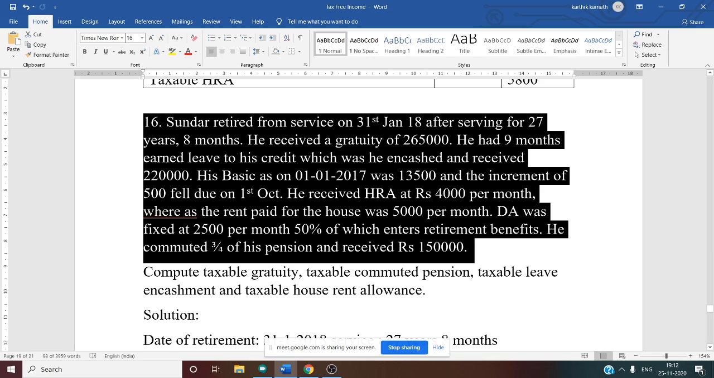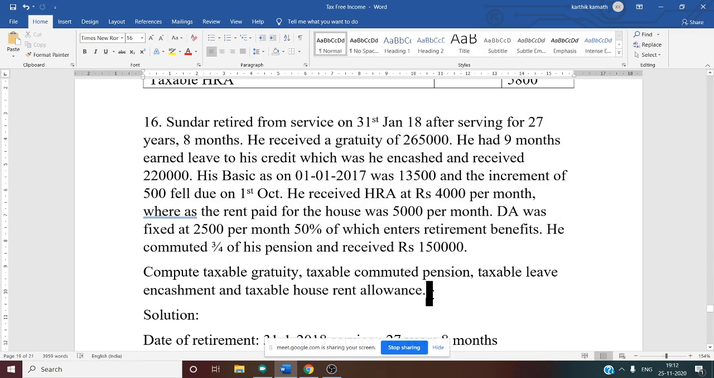And he received HRA of 4,000 per month, whereas the rent paid for the house is 5,000 per month. DA was fixed at 2,500 per month, 50% of which enters the retirement benefit. He commuted 3/4 of his pension and received 1,50,000.